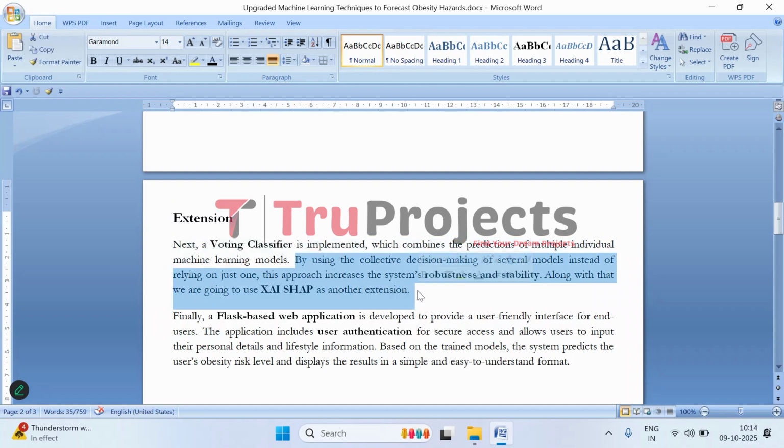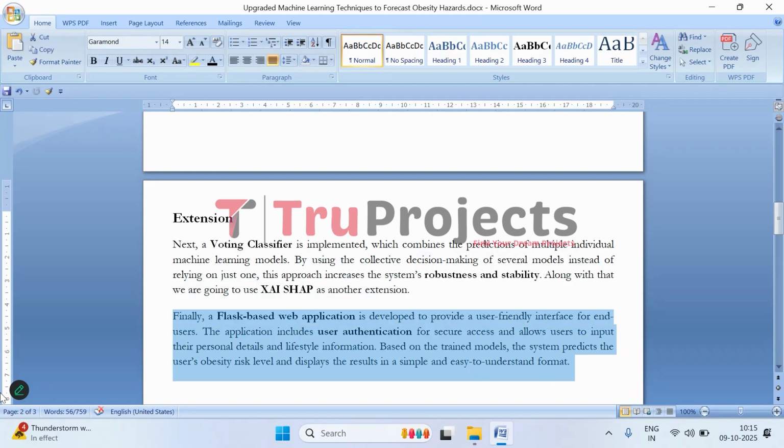On top of that, we are also using a technique called SHAP from explainable AI. This helps us understand why the model made a particular prediction by showing which factors like weight, family history, or diet influence the decision the most. Essentially, it makes the system not just smart but also transparent, so doctors and users can see the reason behind the predictions. Finally, we have developed a simple web interface using Flask to make this system easy for anyone to use.